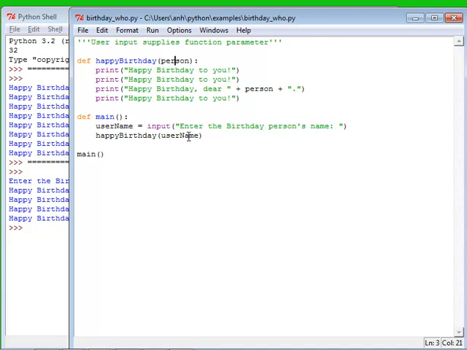For the first time here, where we actually call happy birthday, we have a variable name also. In the past, we always had a literal piece of data, a literal string, Emily or Maria, or Andre. All that is actually passed is the value of this as an expression.